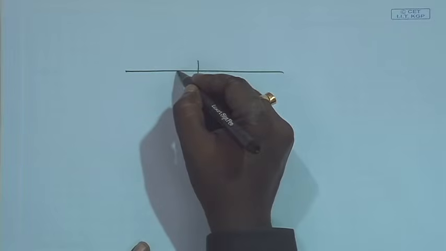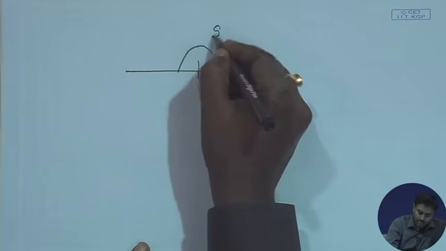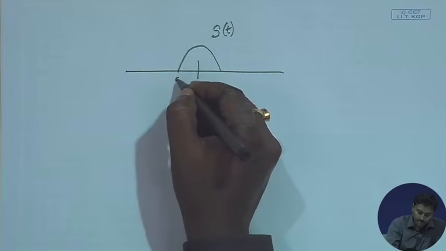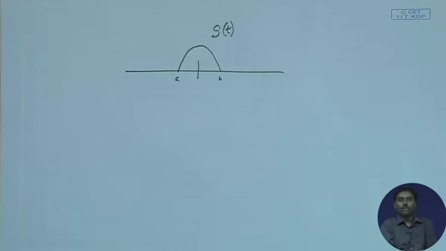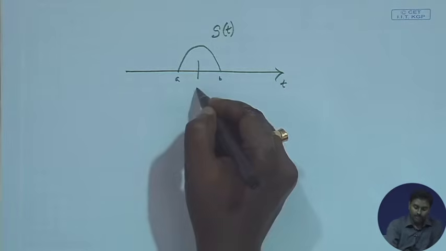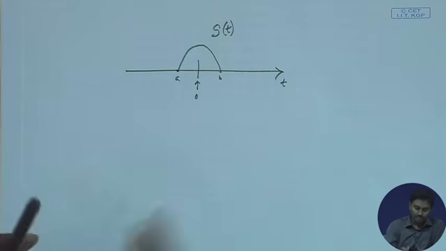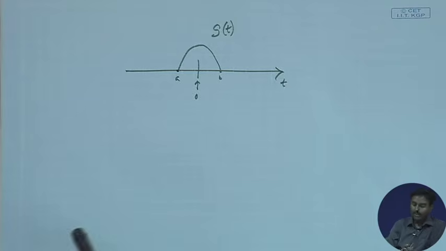Okay. So, let us take a very simple example signal which is defined as g(t). It starts at some value of t, let us say a, and it ends at some value, b. This is the time axis. If this is my present, let us say time 0, then this was my past, at which some value a, which is negative in time, the signal has started, and it will end at b. That is the future of the signal. So, it starts at a and ends at b.